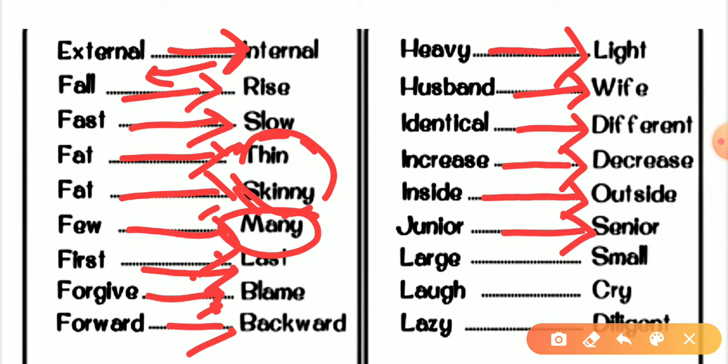All right, we are moving forward. Then the next word is large. So the antonym would be small. Large means the quantity is too much. Small, the quantity is too small or minimum. After that, the next word is laugh, cry. A person is laughing and a person is crying.